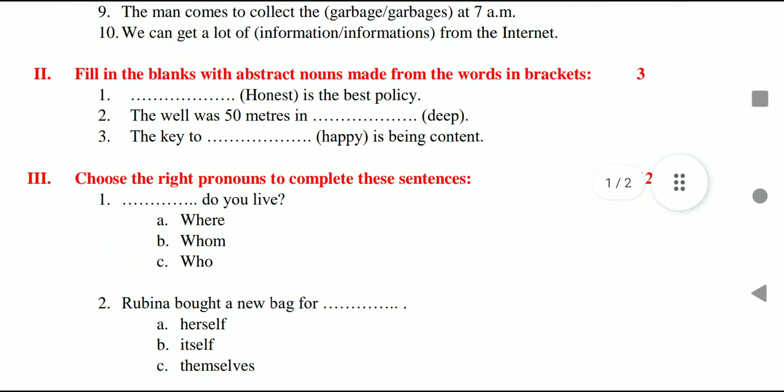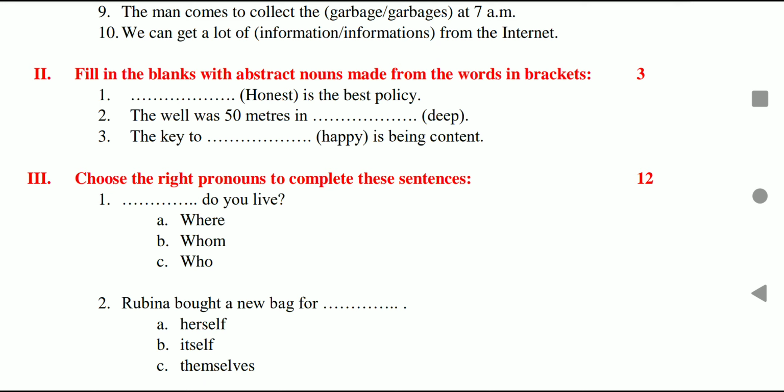Question 2. Fill in the blanks with abstract nouns made from the words in brackets. For the given word, you have to make the abstract noun and complete the sentence. Again, just write the answer for the blank. First word, blank is the best policy. You have to make the abstract noun for honest. Make sure that the words, whether it should be capital or small, all those things are taken care.